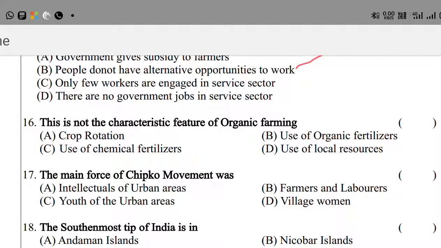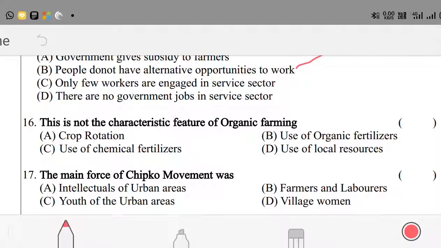Okay, the next question. This is not the characteristic feature of organic farming. Option A, crop rotation. Option B, use of organic fertilizers. Option C, use of chemical fertilizers. Option D, use of local resources. Here option C is the right answer.